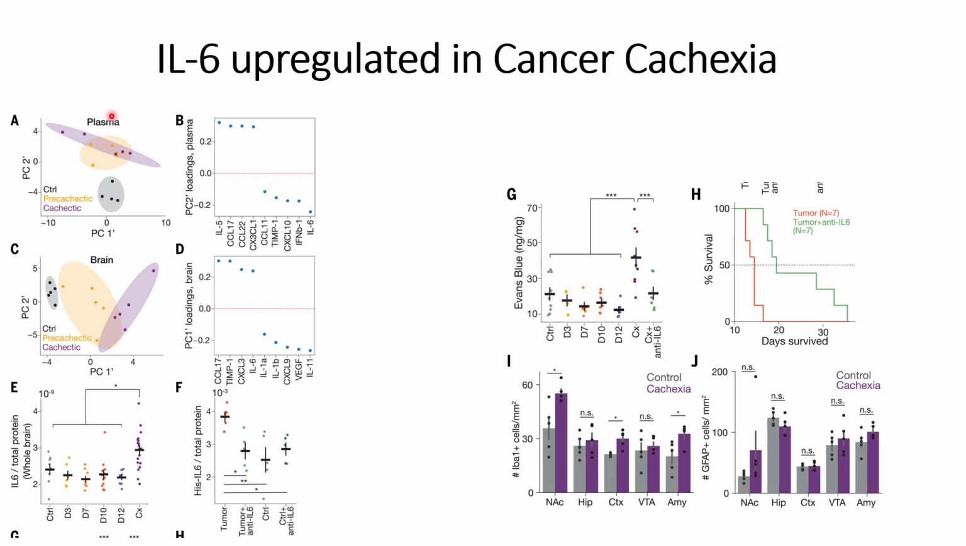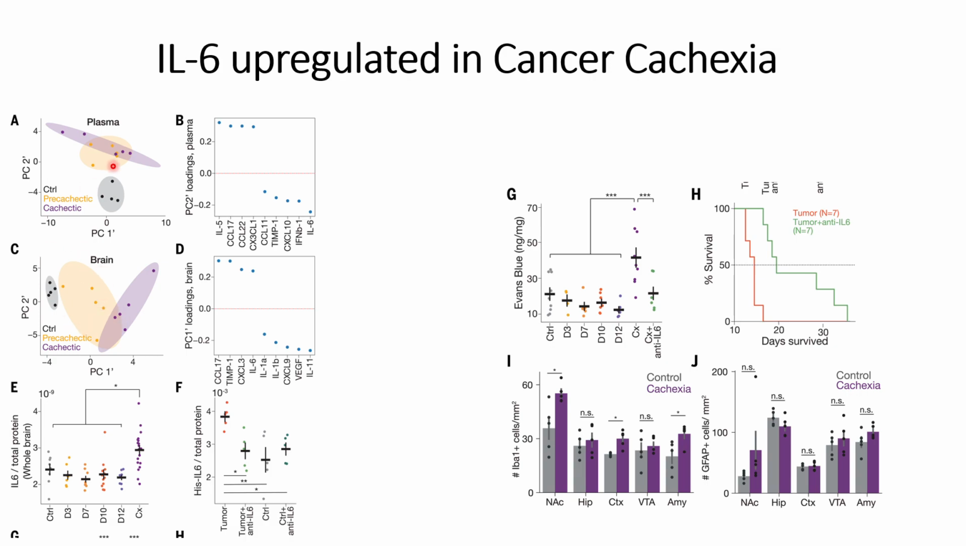then did principal component analysis of the plasma in panel A, where they found that they can distinguish between control and pre-cachectic and cachectic conditions, but they cannot distinguish the cachectic from the pre-cachectic conditions from the plasma itself. When they did it for the brain, they were able to see three distinct populations almost clearly, where they can distinguish control from the cachectic conditions and from the pre-cachectic conditions.